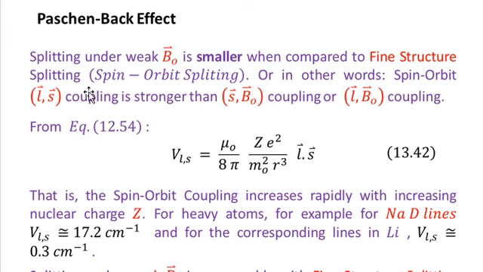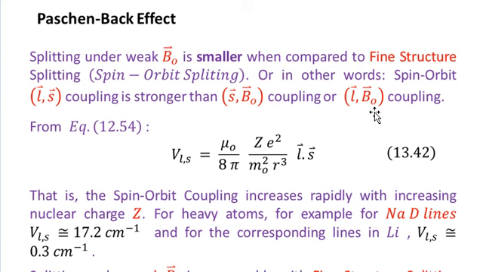And you know that when we talk about the spin orbit coupling, it is referred to as the LS coupling. The spin orbit coupling is stronger than this coupling, which is the spin and magnetic field coupling, or the orbital and magnetic field coupling. So you see that here I have mentioned the coupling between the spin angular momentum and the magnetic moment, and also the coupling between the orbital angular momentum and the magnetic moment.